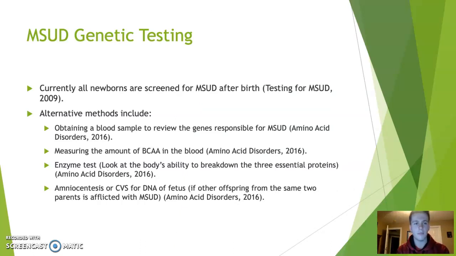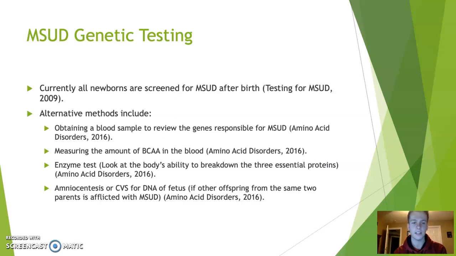And then next we have maple syrup urine disease and genetic testing. Currently in the United States, all newborns are screened for maple syrup urine disease after birth. And we also have some alternative methods that can be used in order to test for MSUD. The first is a blood sample that can be utilized to review the genes responsible for MSUD. The second is measuring the amount of branched chain amino acids in the blood, and if it's at a very high amount, they can do further testing in order to identify specifically if it is MSUD.